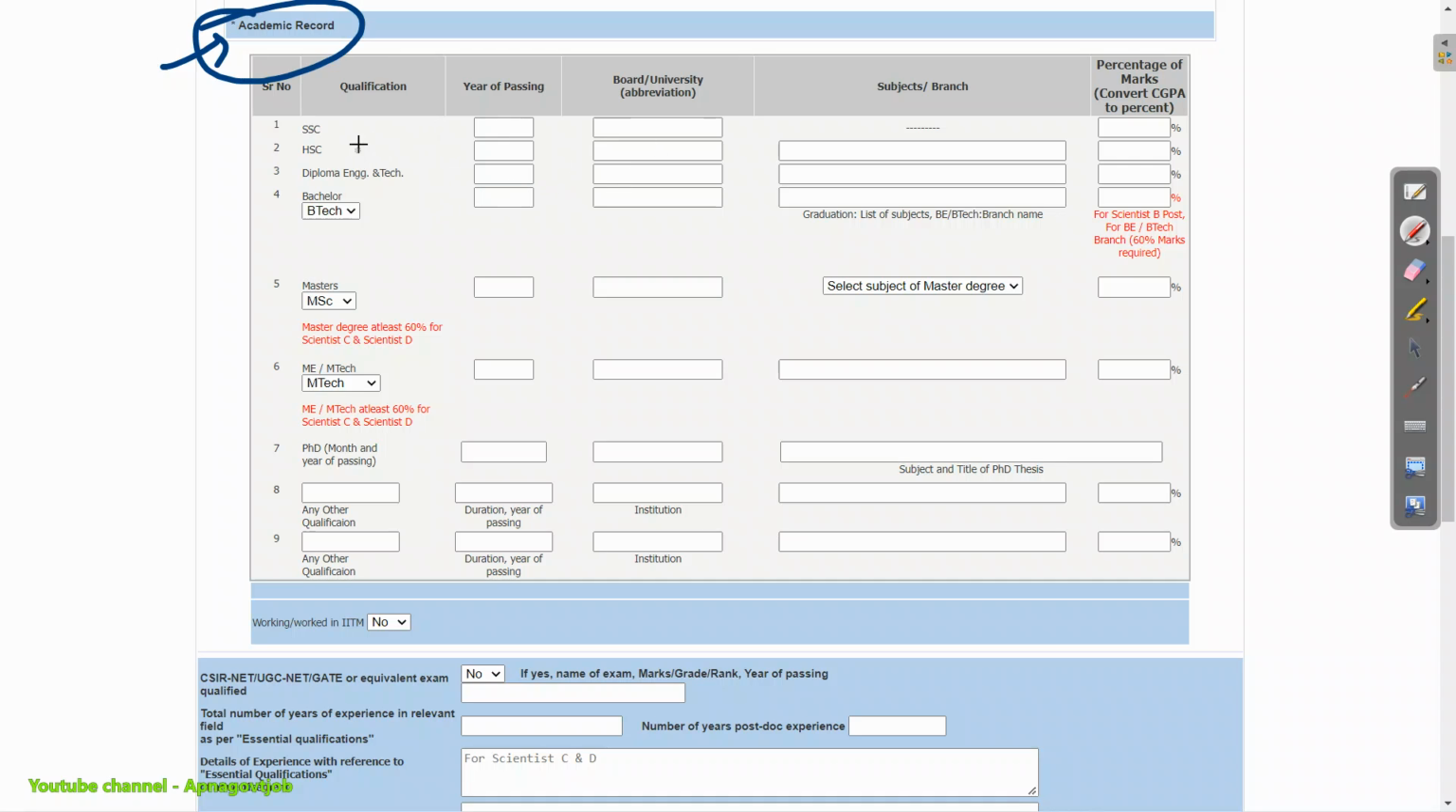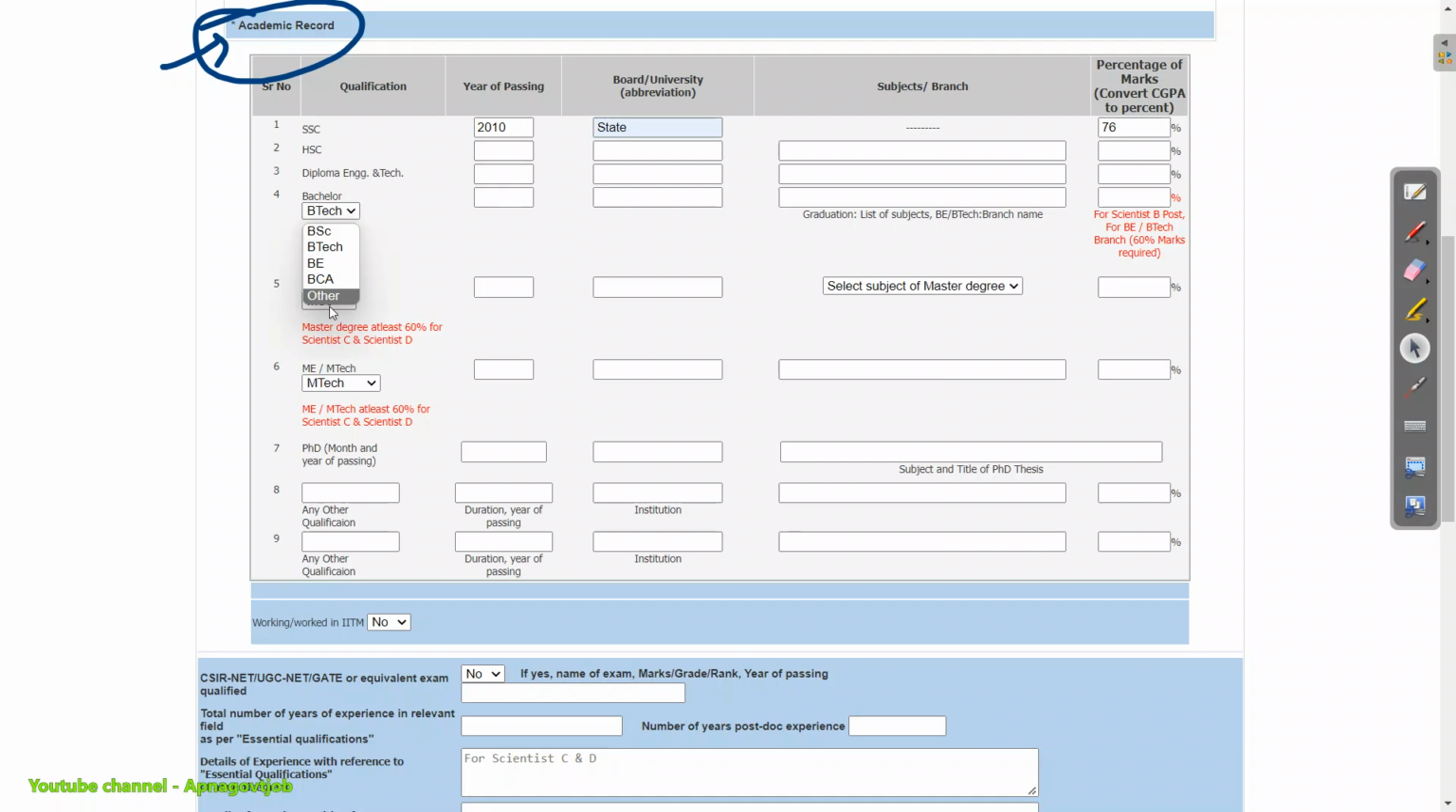So what you will do is basically first put your year of passing for your SSC, that you will enter. Then board and university. Okay, then the percentage of marks, what percentage you got in SSC, that you will enter. Similar for HSC, similar for diploma. Now if you completed diploma and not HSC, then just write here. Okay, if you completed HSC and not diploma, then just write here.